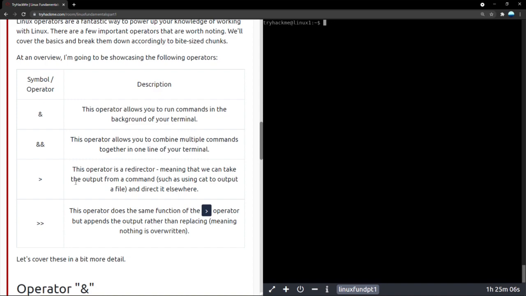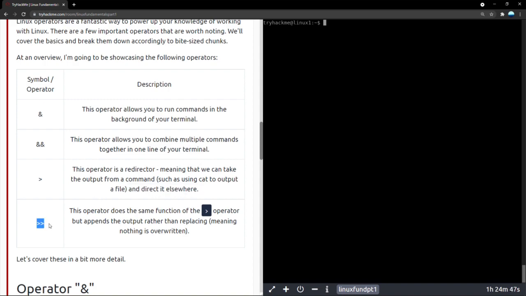You can take the output from a command. Let's say when you press cat password.txt, you get the output of the text file. You can pass that whole output and direct it elsewhere. You can direct it into a certain command, or you can just type in a file name, and you can pass everything that comes out in the output into a new file.